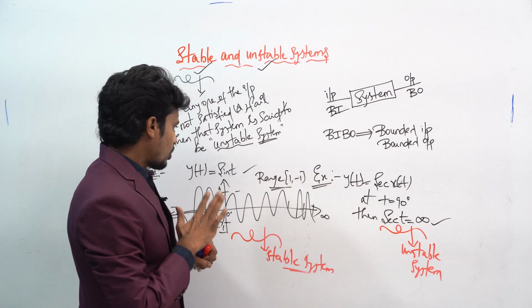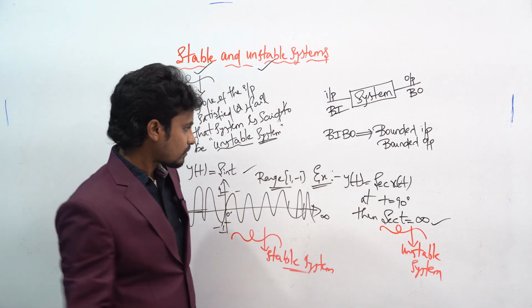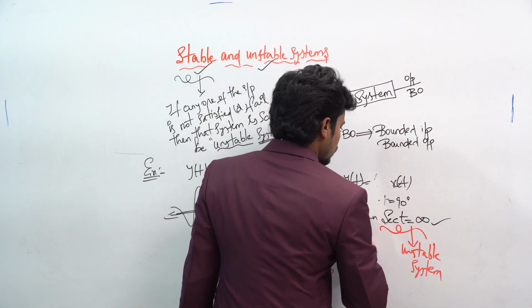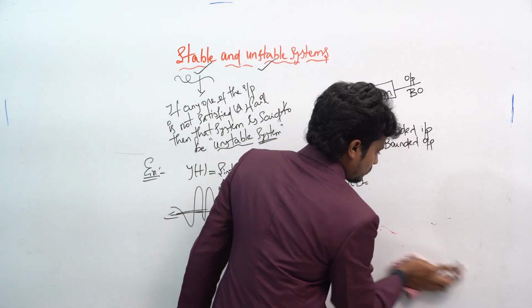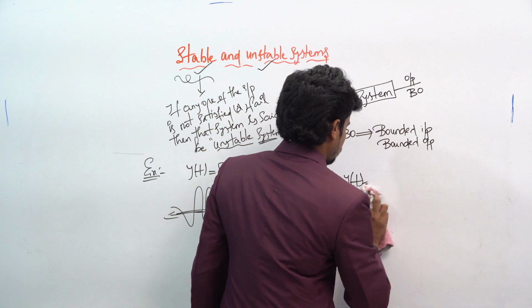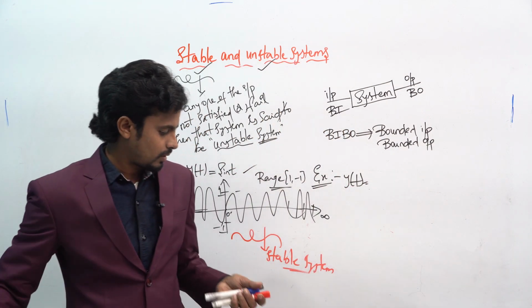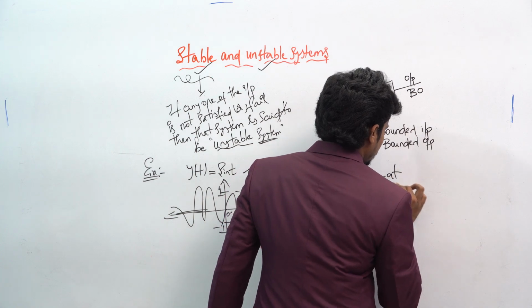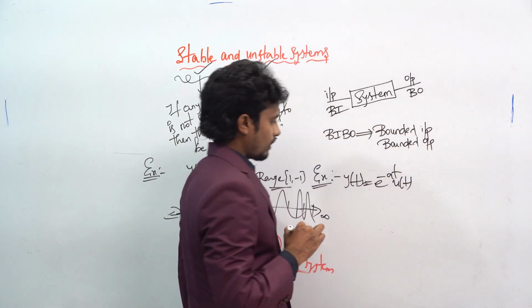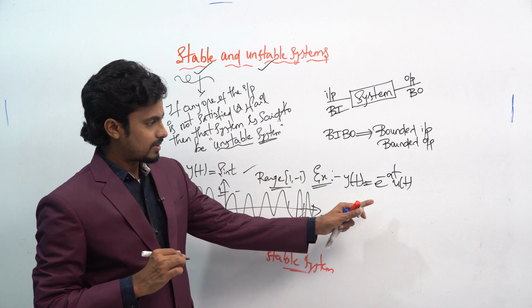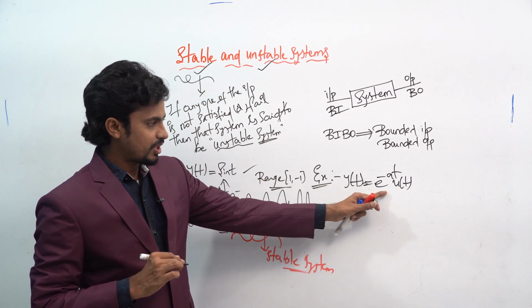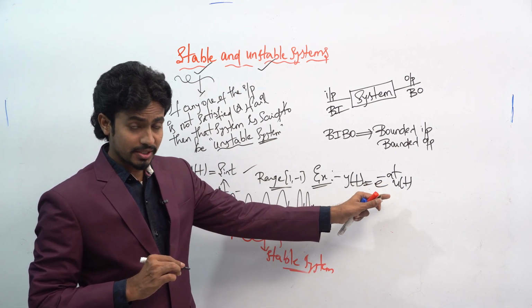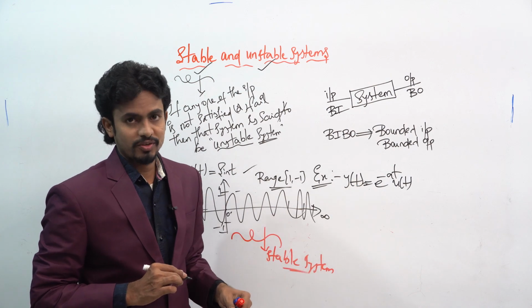For example, if you take y of t is equal to e power minus at into u of t, you have to check whether this is a stable system or unstable system. What will be the plot for this?